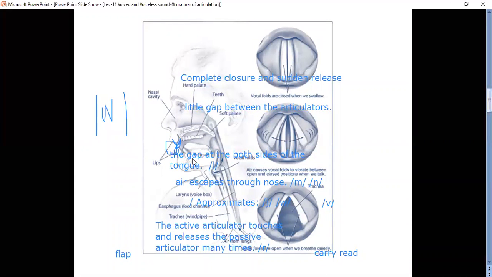To pronounce ta sound, your tongue is moving towards the teeth ridge. The teeth ridge is not moving towards the tongue. As the tongue is moving, it is called active. The teeth ridge is not moving, it is called passive. In fa sound, the lower lip is moving towards the upper teeth, so the lower lip is the active articulator, and the upper teeth is the passive articulator.